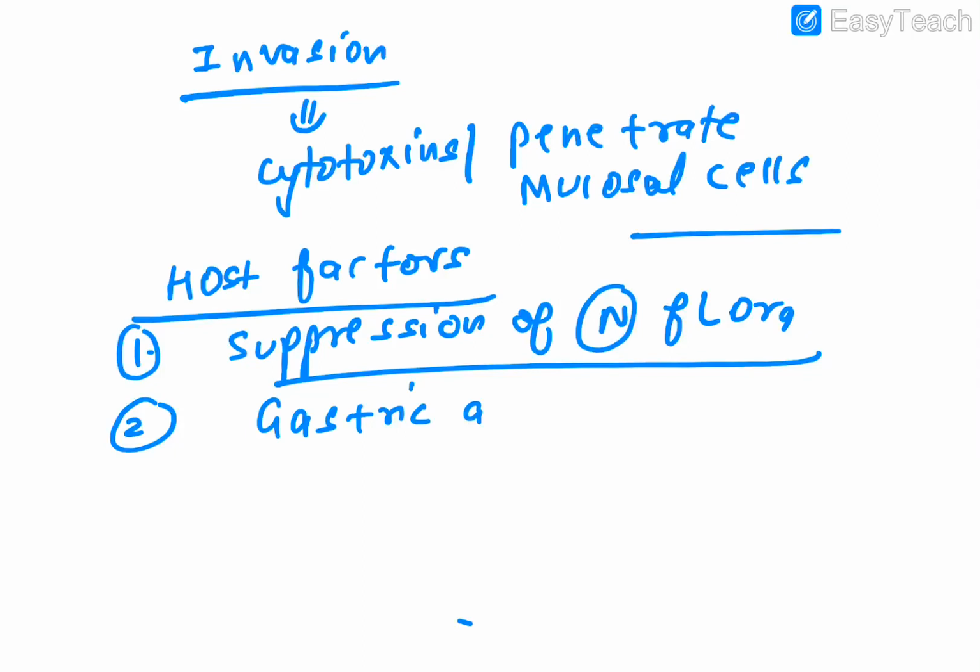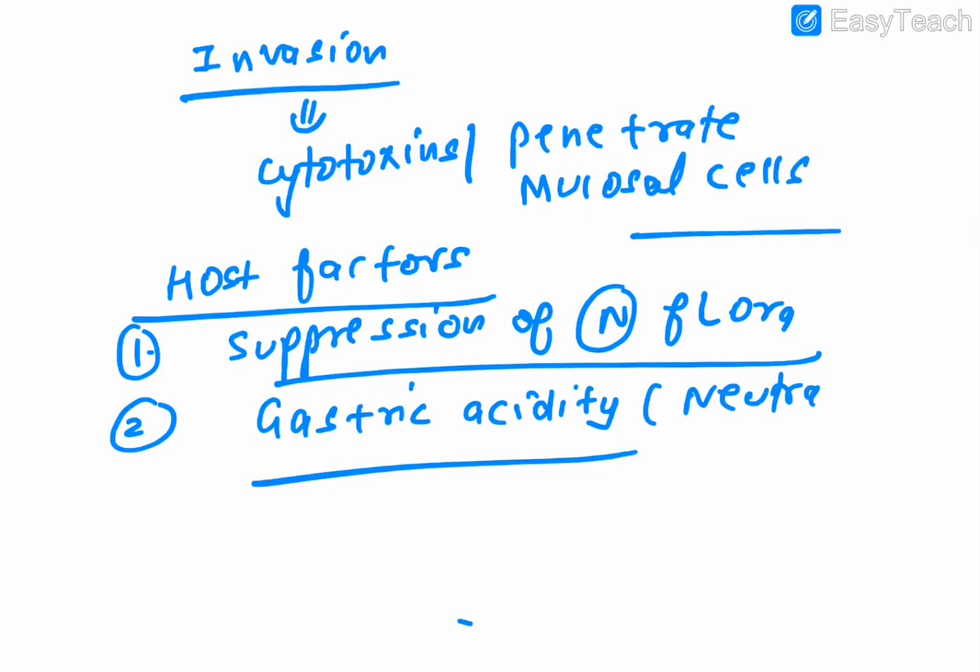Okay, you take proton pump inhibitors every day for your acidity, so obviously you are making your environment prone to illness, because the acidic pH is a very good thing to avoid these enteric infections, and that is going off. So if gastric acidity gets neutralized for any reason, whether you are taking medicine or by any other mechanism, then you are prone to get infections more.